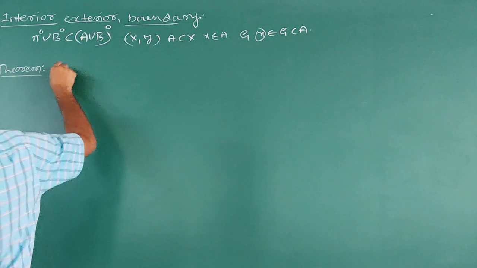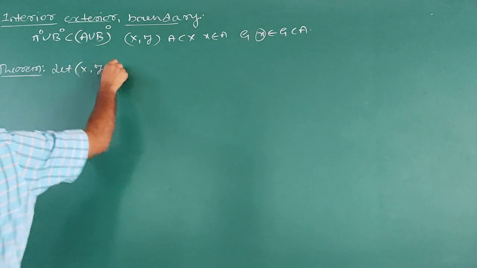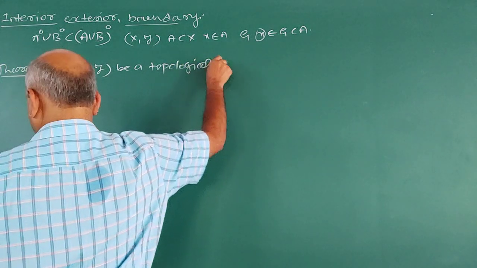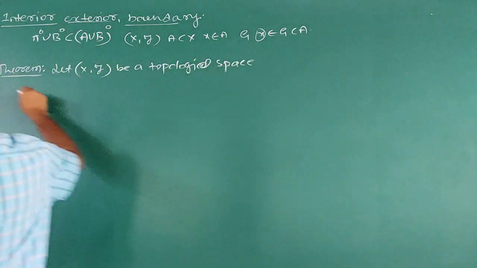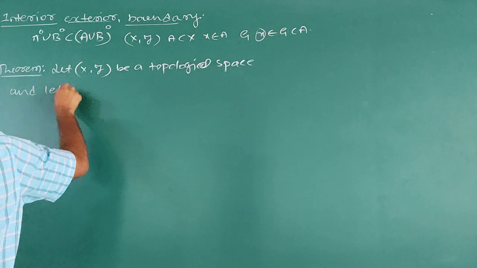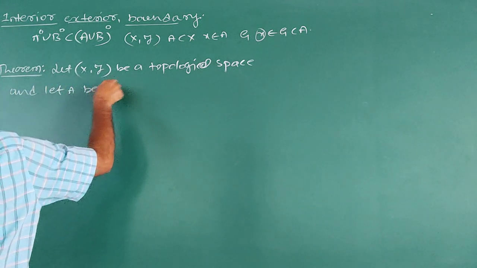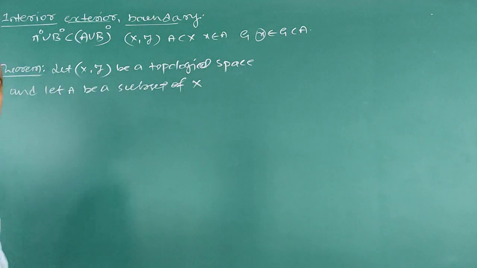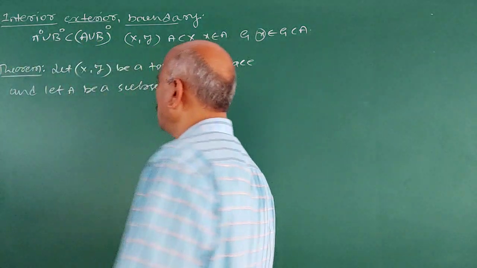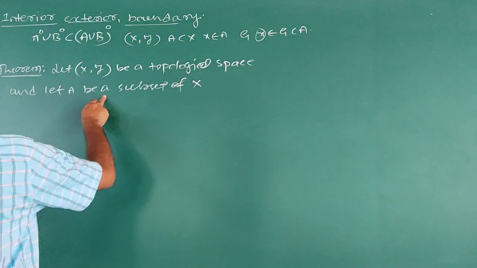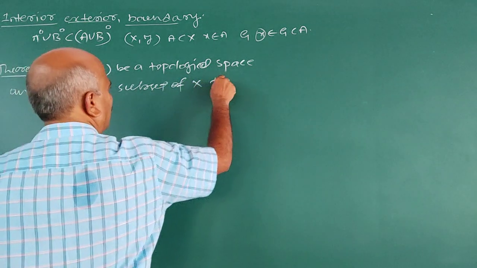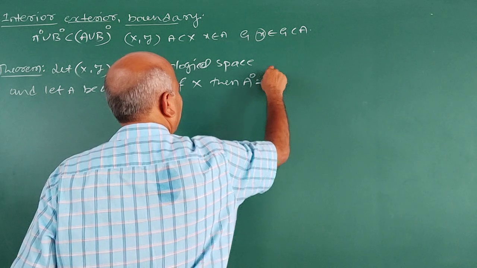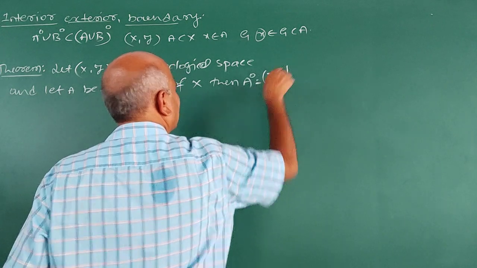Next result is this. Let X, tau be a topological space and let capital A be a subset of X. Then interior A is equal to (A dash closure) dash.